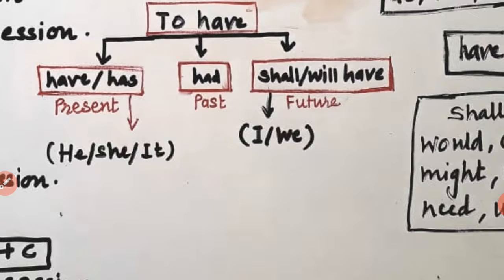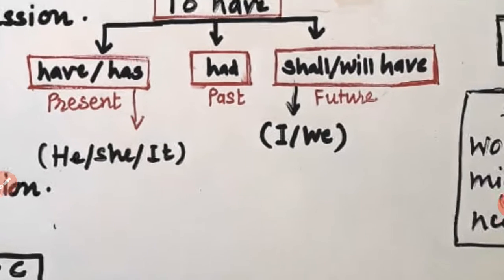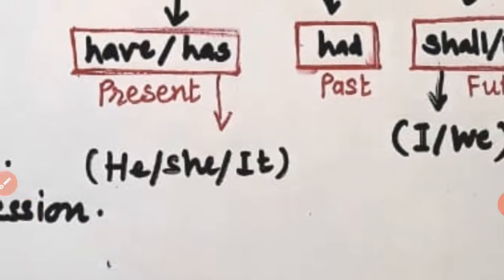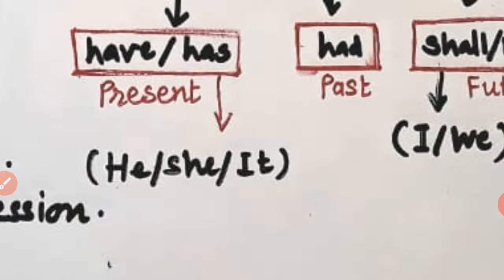Actually, to have has three forms, that is have, has and had. So have and has are used for present. As I have shown by the mark, has is applied for he, she and it. Rest of all subjects carry have.